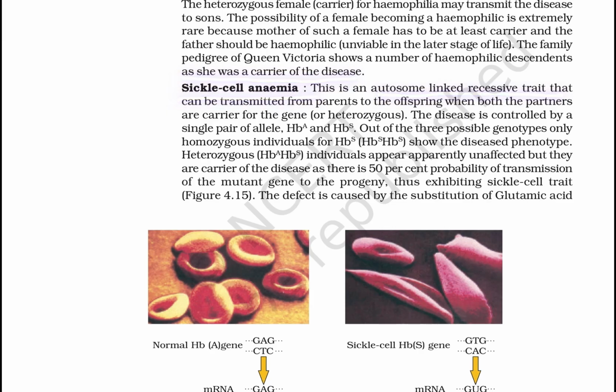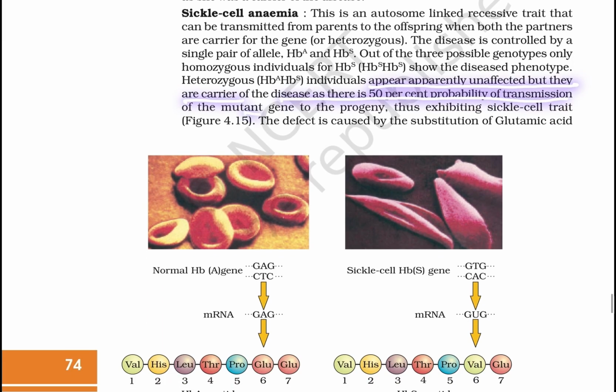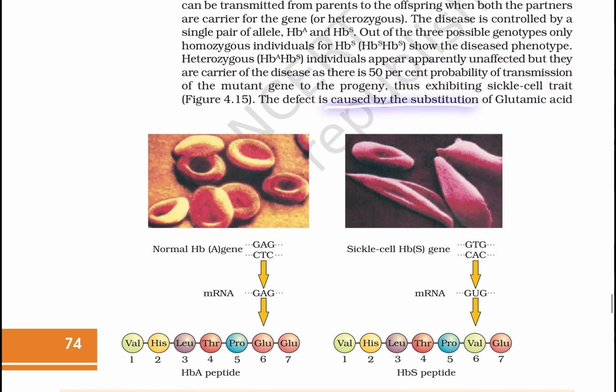Sickle cell anemia. It is an autosome-linked recessive trait that can be transmitted from parents to offspring when both parents are carriers of the gene, that is, heterozygous. The disease is controlled by a single pair of alleles, HbA and HbS. Out of the three possible genotypes, only the homozygous individual, HbS HbS, shows the disease phenotype. Heterozygous HbA HbS individuals appear apparently unaffected, but they are carriers of the disease with a 50% probability of transmission of the mutant gene to the progeny, and thus exhibit the sickle cell trait.